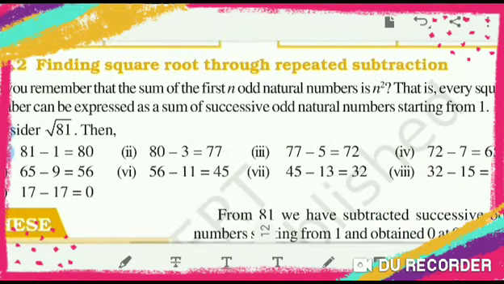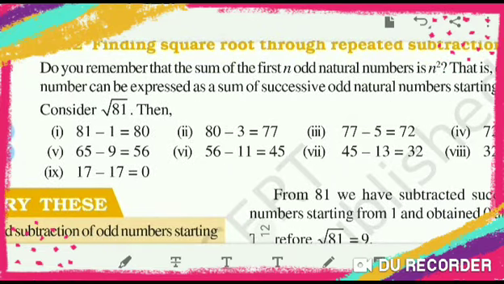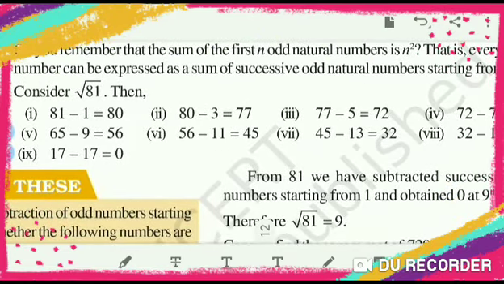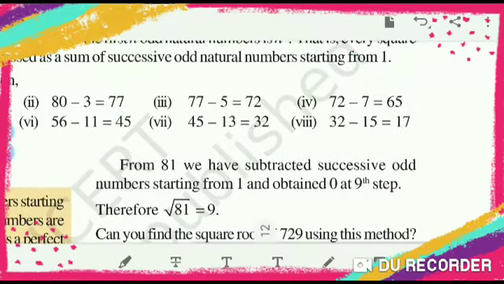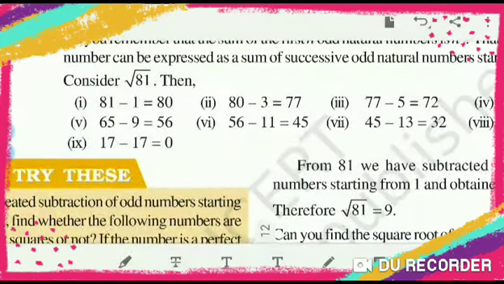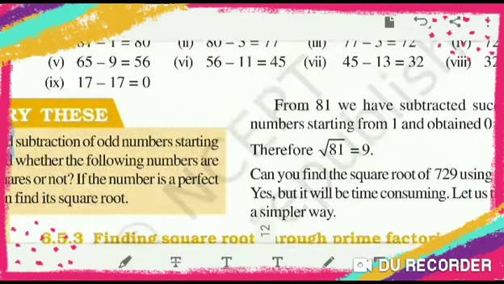Now finding the square root through repeated subtraction. Last time we had seen this, no. Suppose we want the square root of 81. As I told you, you should start subtracting from 1: 81 minus 1, 80 minus 3, like this. Here we stopped: from 81 we have subtracted successive odd numbers starting from 1 and obtained 0 at the 9th step. See here, how many steps are here? 9. So the square root of 81 is 9.